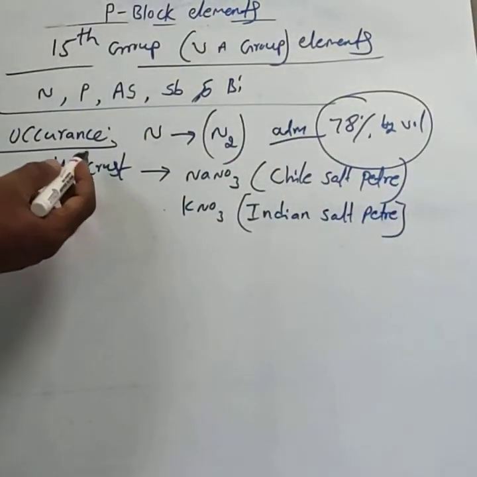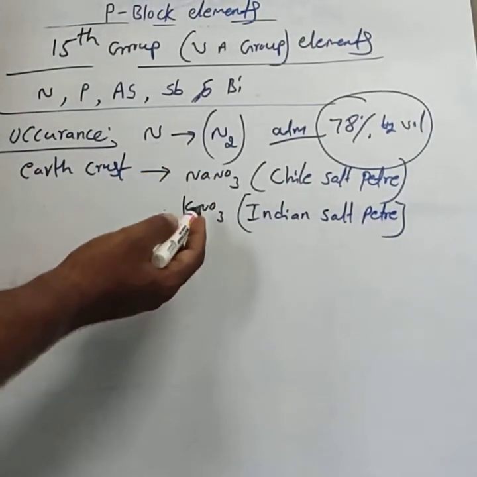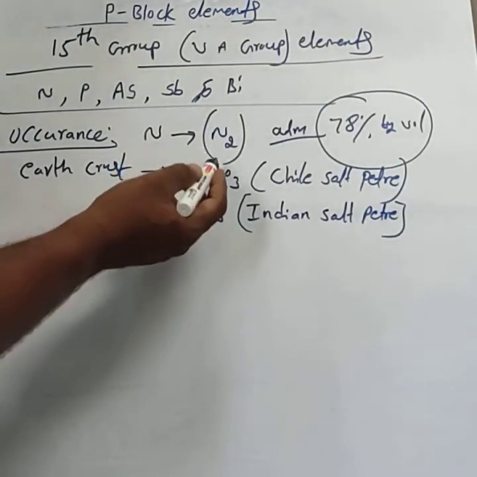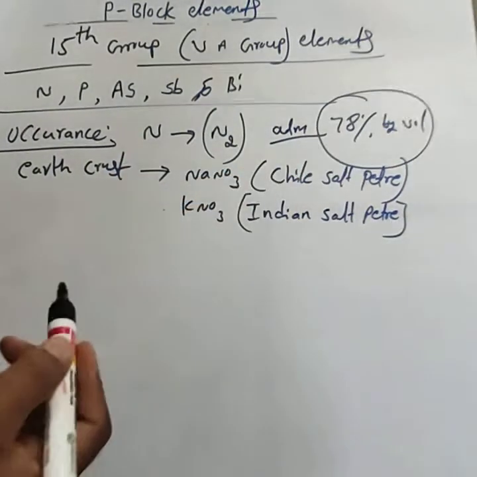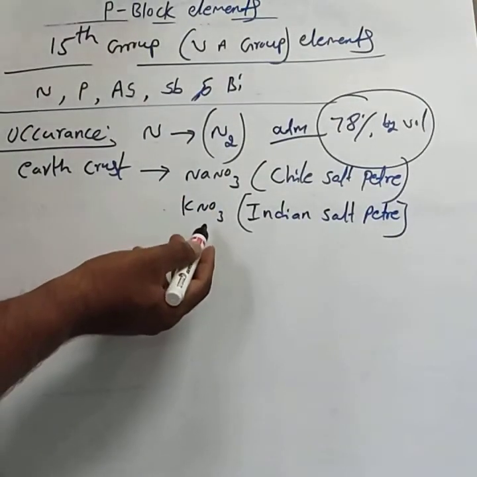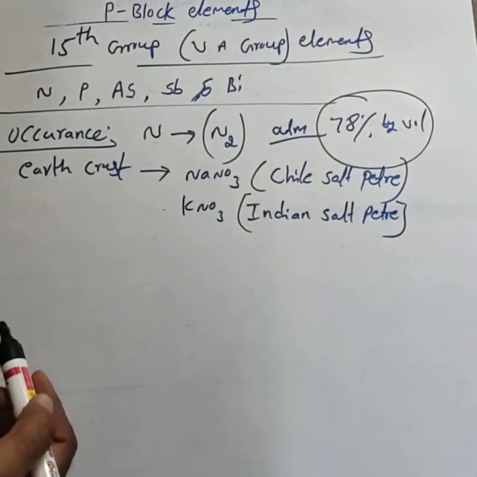That is, in the earth crust, it occurs as sodium nitrate and potassium nitrate.